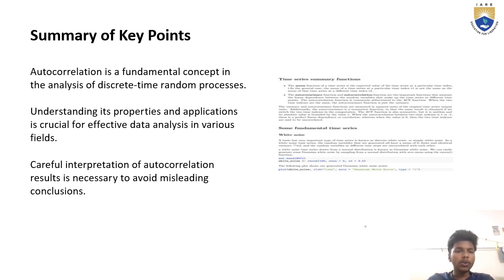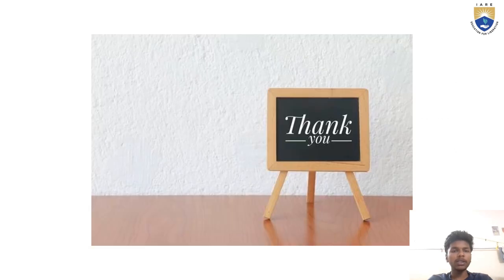Here we conclude that autocorrelation is a fundamental concept in the analysis of discrete time random processes. Understanding its properties and applications is crucial for effective data analysis in various fields. Careful interpretation of autocorrelation results is necessary to avoid misleading conclusions. So this is the summary of autocorrelation. Moving on to the next slide.